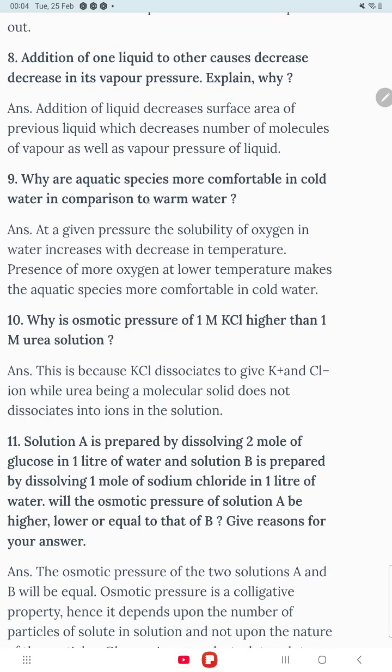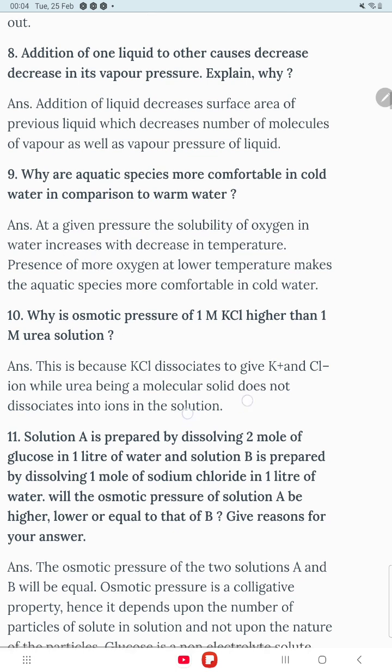Now question number 9: why are aquatic species more comfortable in cold water in comparison to warm water? The reason is that in cold water the solubility of oxygen increases. If the temperature is lower, the solubility of gas is more, so aquatic species will be comfortable, student.